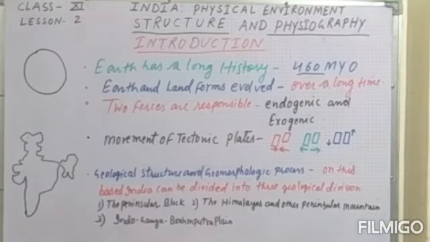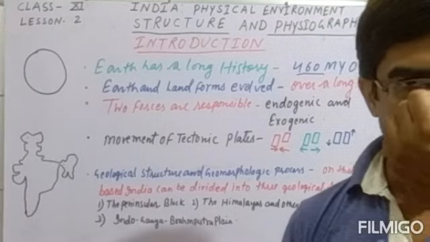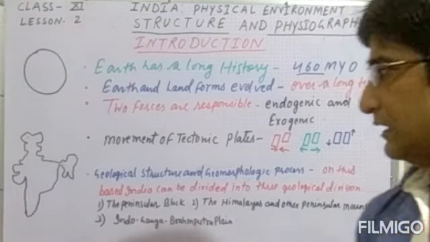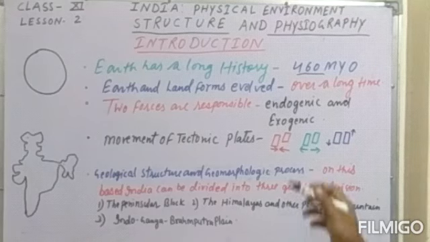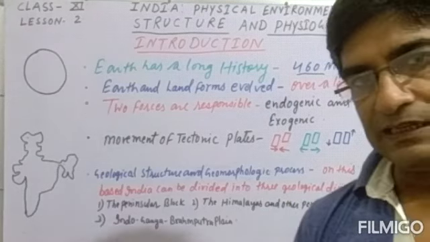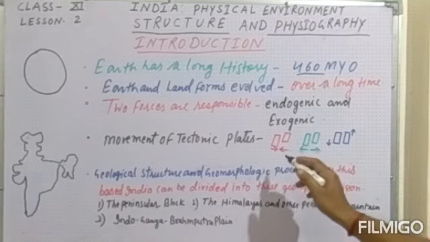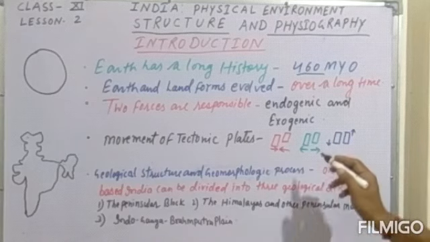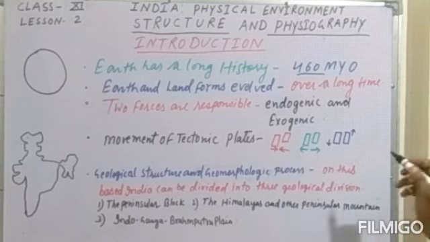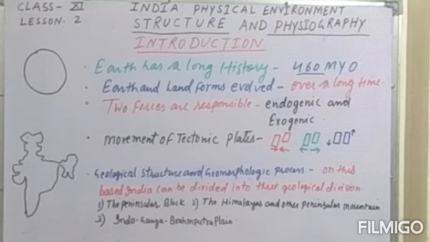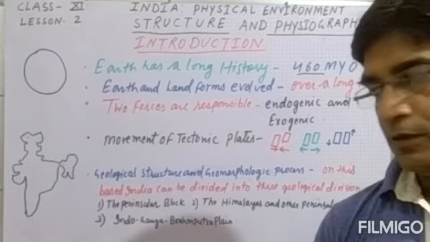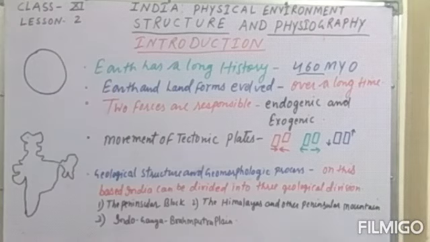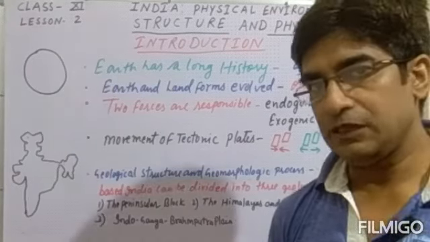So students, the movement of the tectonic plates is also responsible for it, and as we have seen, there are three types of tectonic plate boundaries, as we studied in the 9th class also: convergent, divergent, and transform. This is the transform movement of the plate also. So let's see some information which I want to deliver.